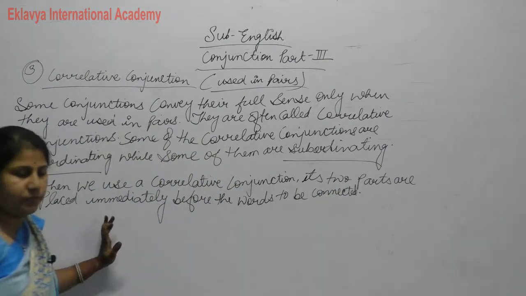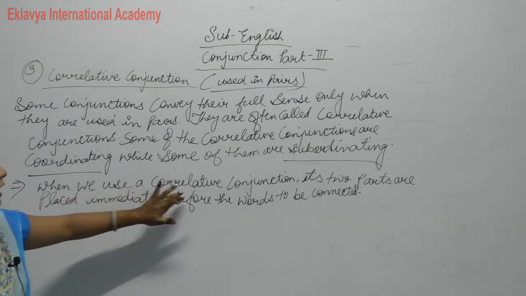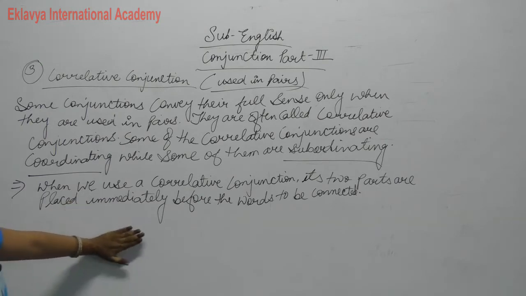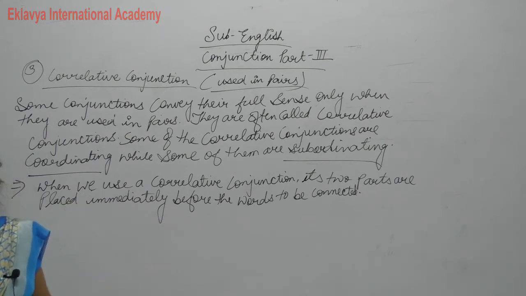Clear? When we use a correlative conjunction, its two parts are placed immediately before the words to be connected.